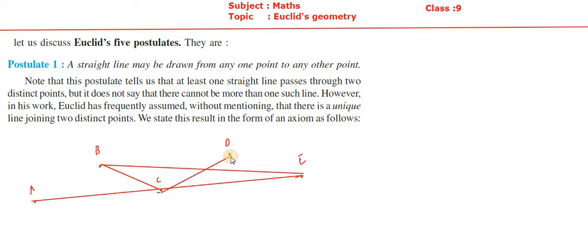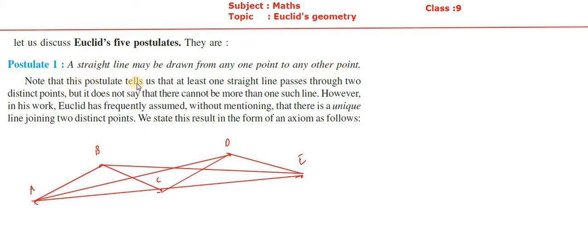So from C to D you can draw a straight line, from A to D you can draw a straight line, from A to B you can draw a straight line. Like this, from any 2 points we can draw a straight line. So you can draw a straight line from any point to any other point. So this is the first postulate: a straight line may be drawn from any one point to any other point.